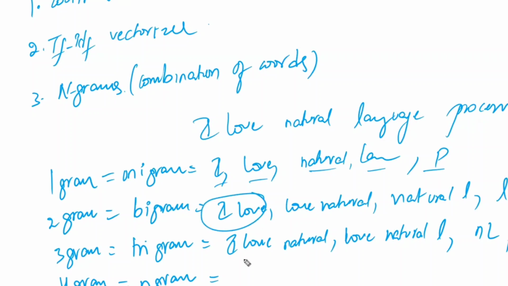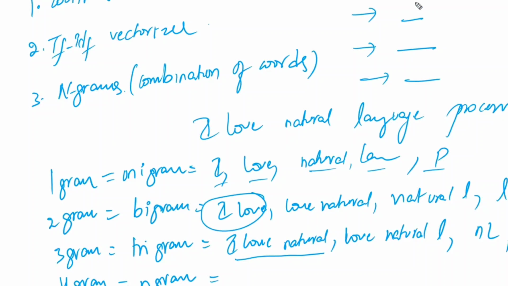For example, with trigrams, you consider I love natural as a single word and count that. Instead of counting I separately in the first document, the second document, and the third document, you now count a combination of two words, a combination of three words, a combination of four words.